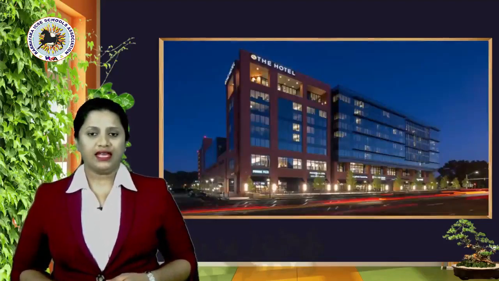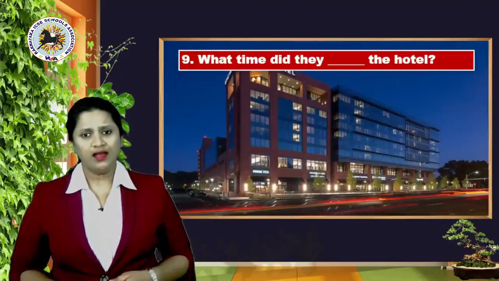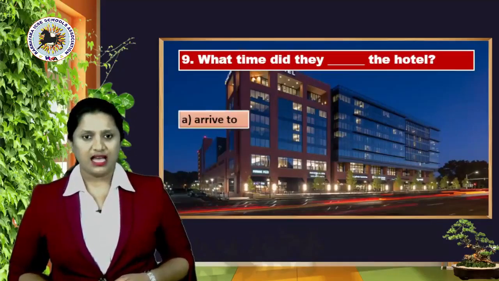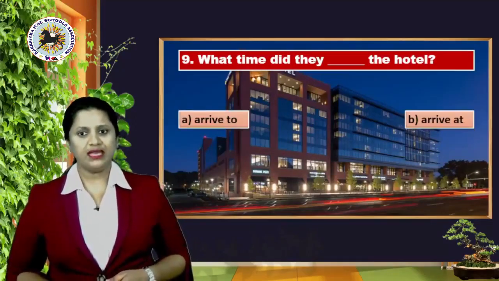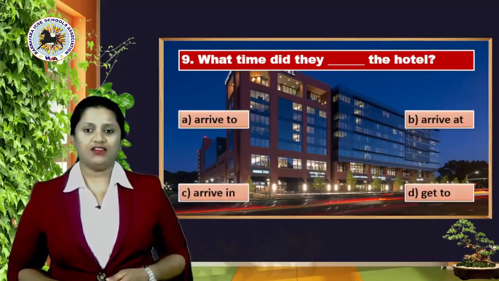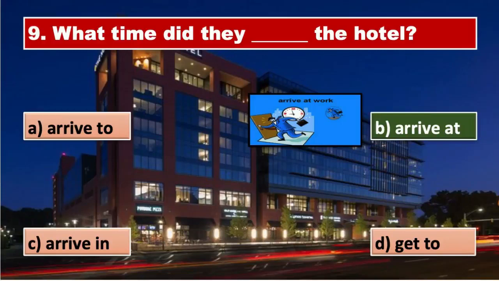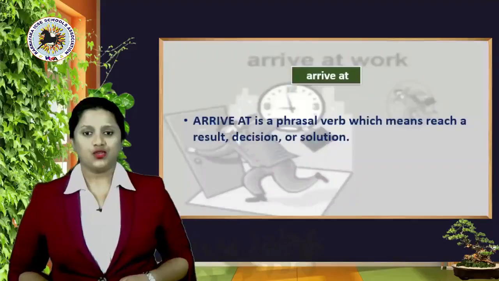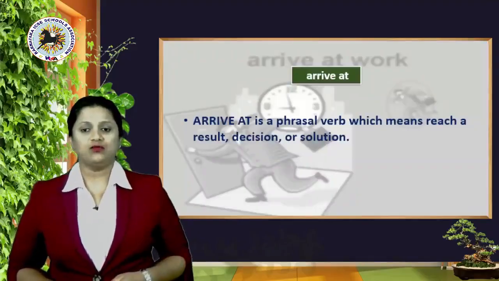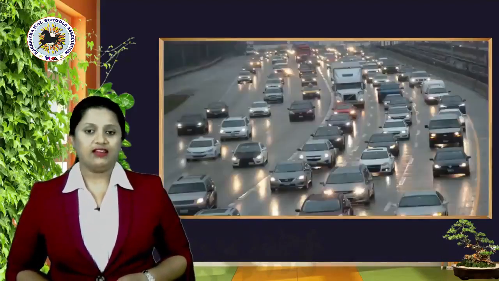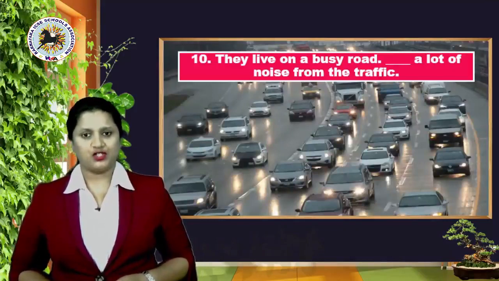Okay. Now, next, ninth one. What time did they dash the hotel? Options are A, arrive to, B, arrive at, C, arrive in, or D, get to. So, the right answer here is option B, arrive at. So, arrive at is a phrasal verb which means reach a result, decision or solution. Now, let's move ahead to the 10th question.